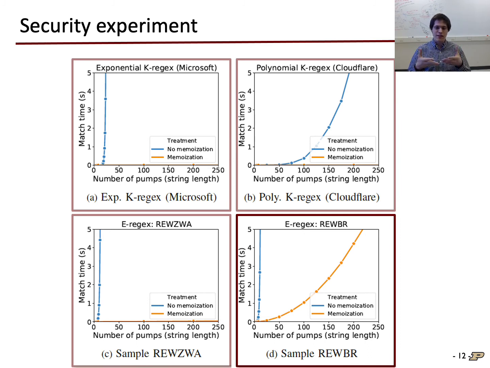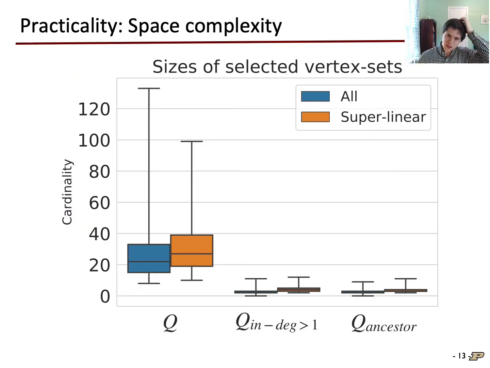In a larger experiment, we tested every supported superlinear regex with problematic inputs of different lengths, and our theorems correctly predicted the linear in the input length performance in each case. Now these time reductions are great, but we can't just move the cost from the time domain into the space domain. So we needed to check how practical our approach is in terms of space costs too.